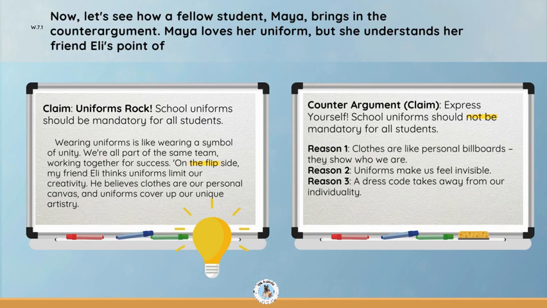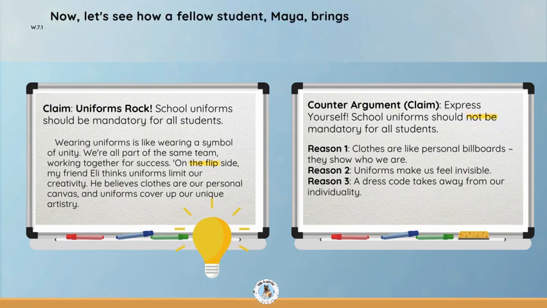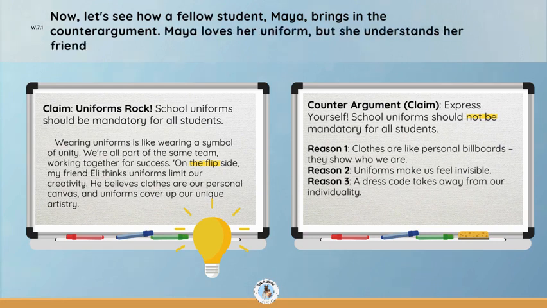On the flip side, my friend Eli thinks uniforms limit our creativity. He believes clothes are a personal canvas, and uniforms cover up our unique artistry. Counterargument, claim: express yourself. School uniforms should not be mandatory for all students.